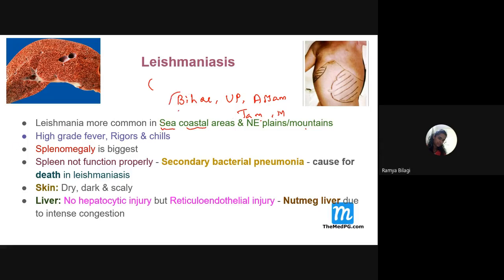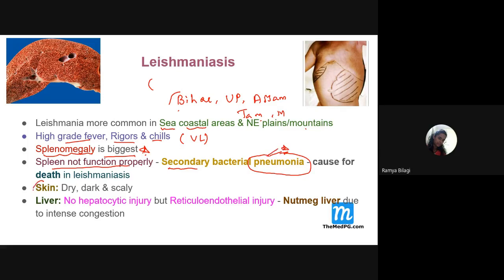And what are the clinical features of visceral leishmaniasis? It is high grade fever, then rigors and chills. Apart from that, there will be splenomegaly, massive splenomegaly, which is the biggest feature, and the spleen doesn't function properly. So there is a chance of secondary bacterial infection, especially bacterial pneumonia. If this happens and is not properly treated, then the patient may die. So it is one of the possible causes of death in visceral leishmaniasis.